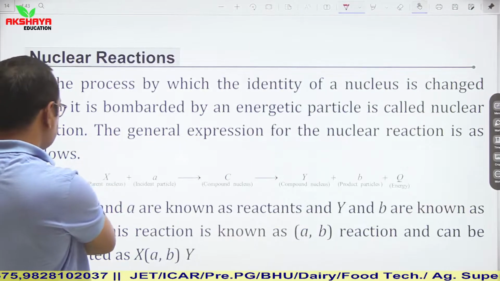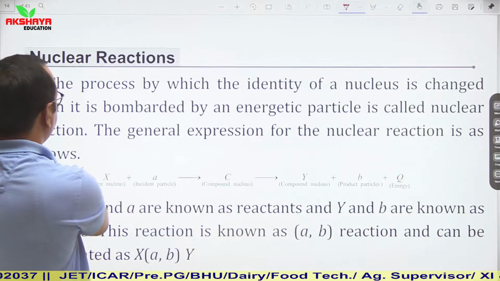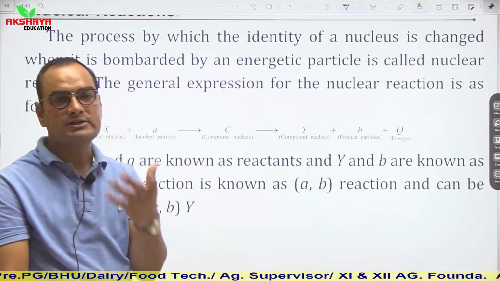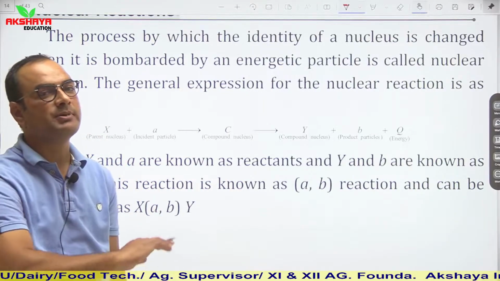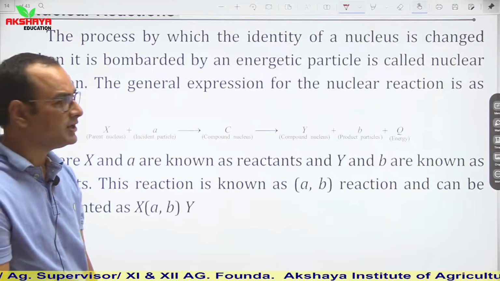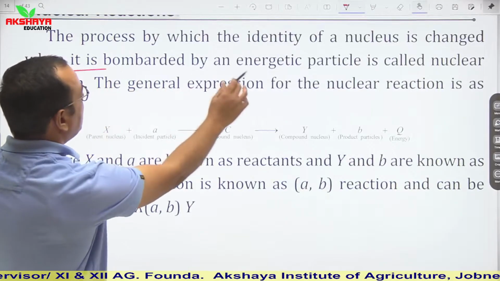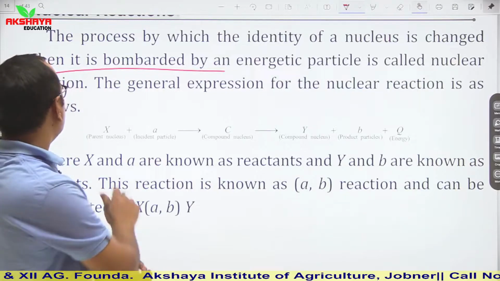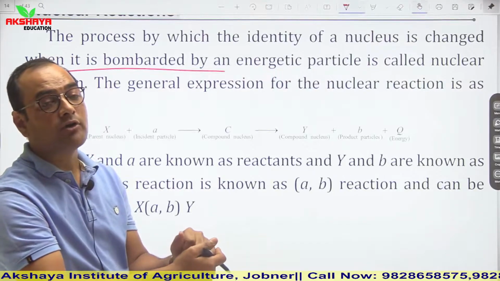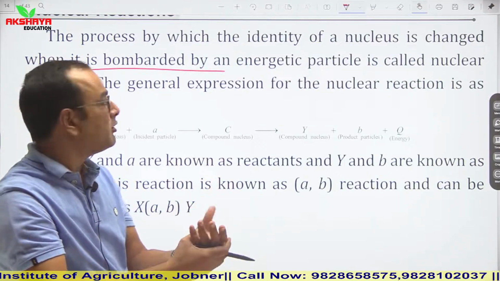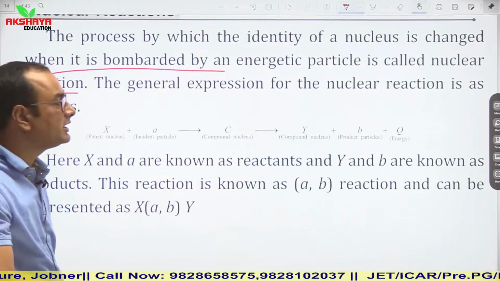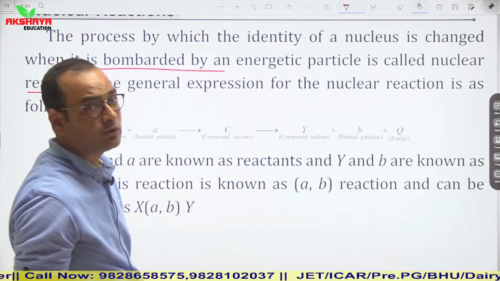Now see nuclear reactions. Nuclear reactions are the process by which the identity of a nucleus is changed. Nuclear reactions simply change the identity of a nucleus, because they form new nuclei and they have a new identity. When a nucleus is bombarded by an energetic particle, it is called a nuclear reaction. It means that if the properties of a nucleus are changed by bombardment of energetic particles, then such reactions are known as nuclear reactions.